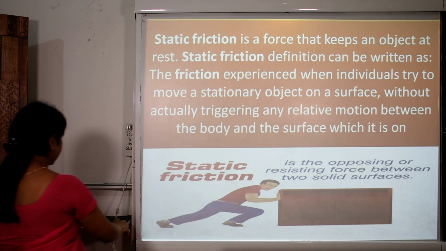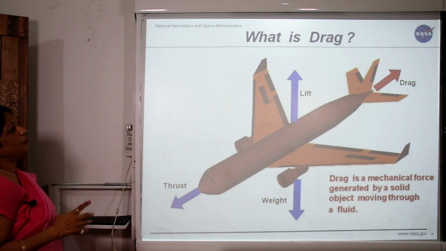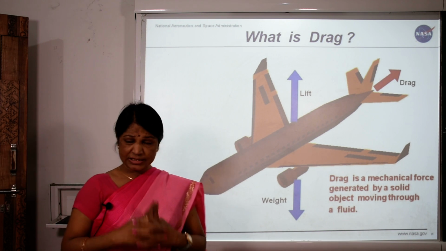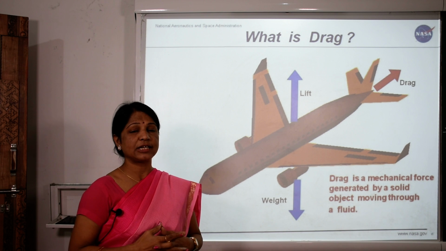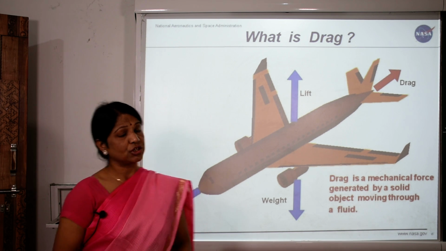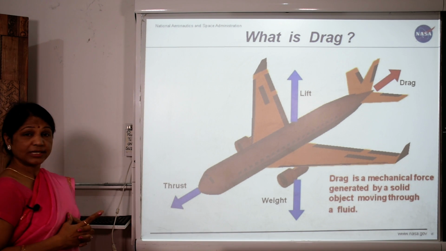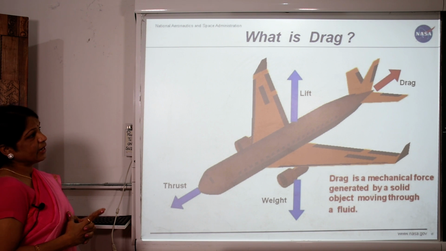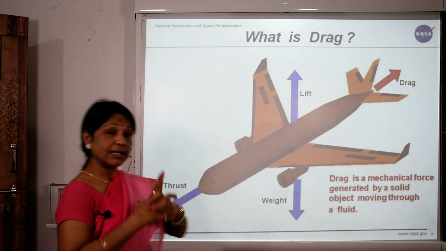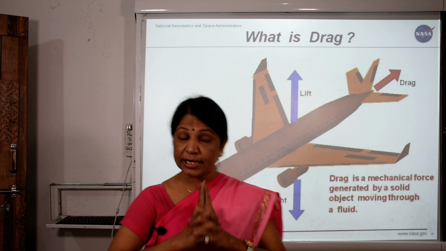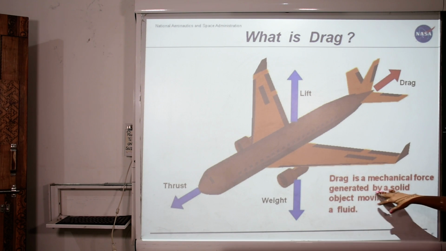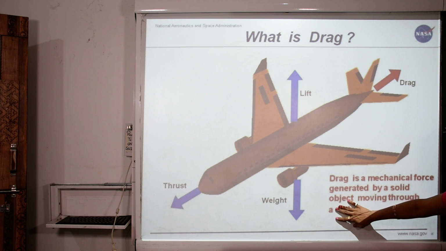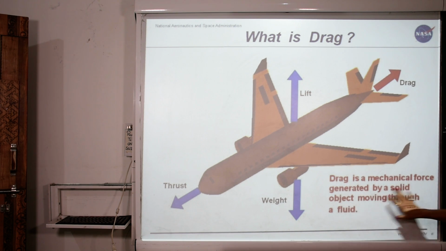Now further we are going to see the example of static force. We have seen rolling force and various types of force and friction. Now we are going to see the meaning of drag. Drag is a mechanical force, generated by a solid object moving through a fluid.